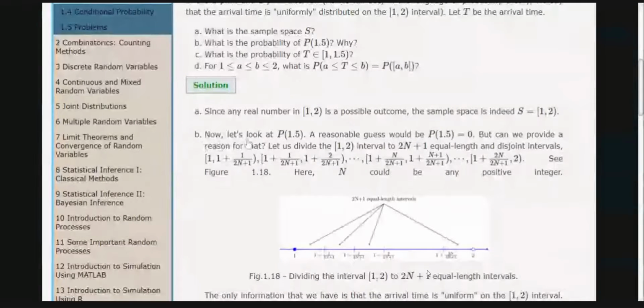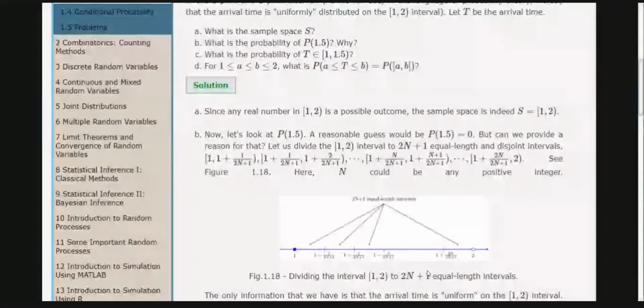Now, let us look at T equals 1.5. A reasonable guess would be 0. This is the case I already told you about: in a continuous model, if someone asks you the probability of an exact time, then this probability is always 0.